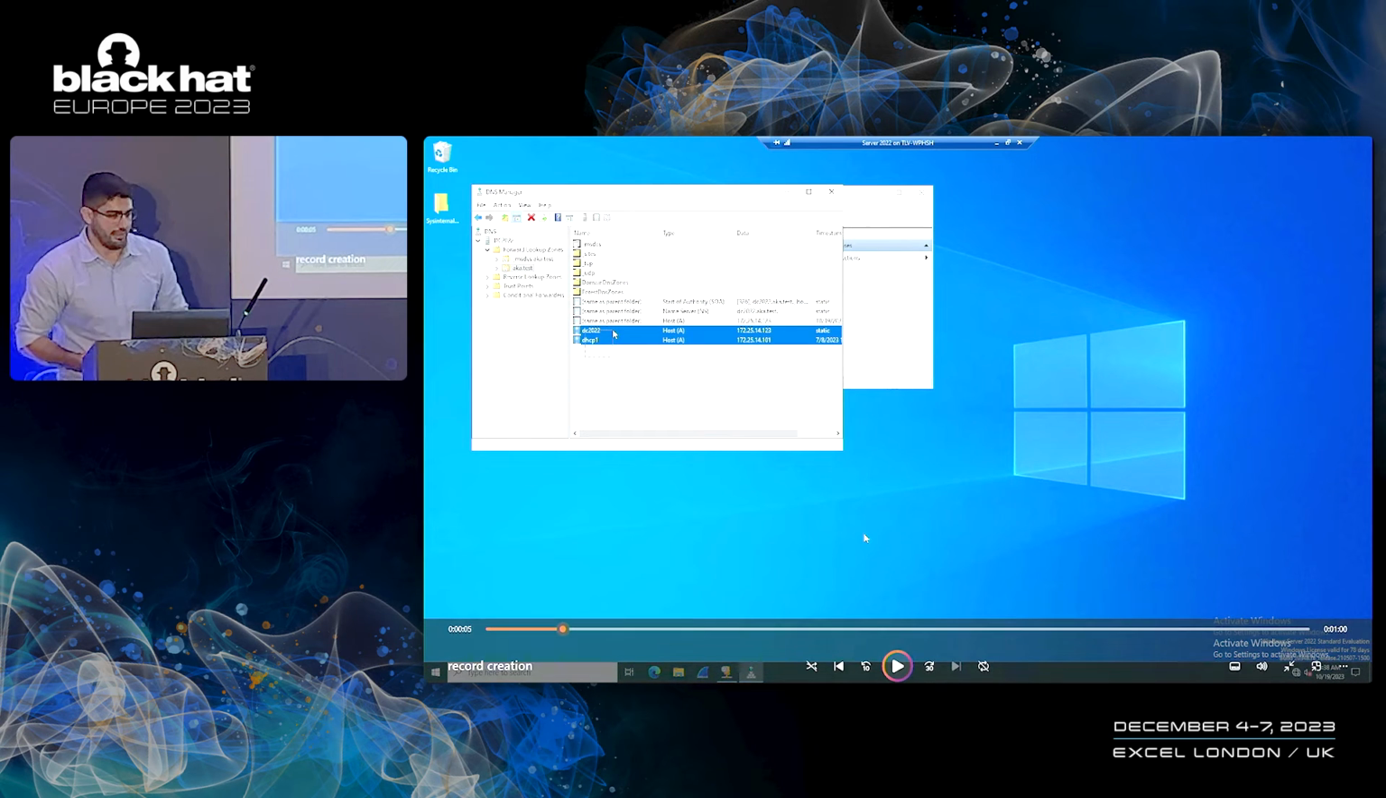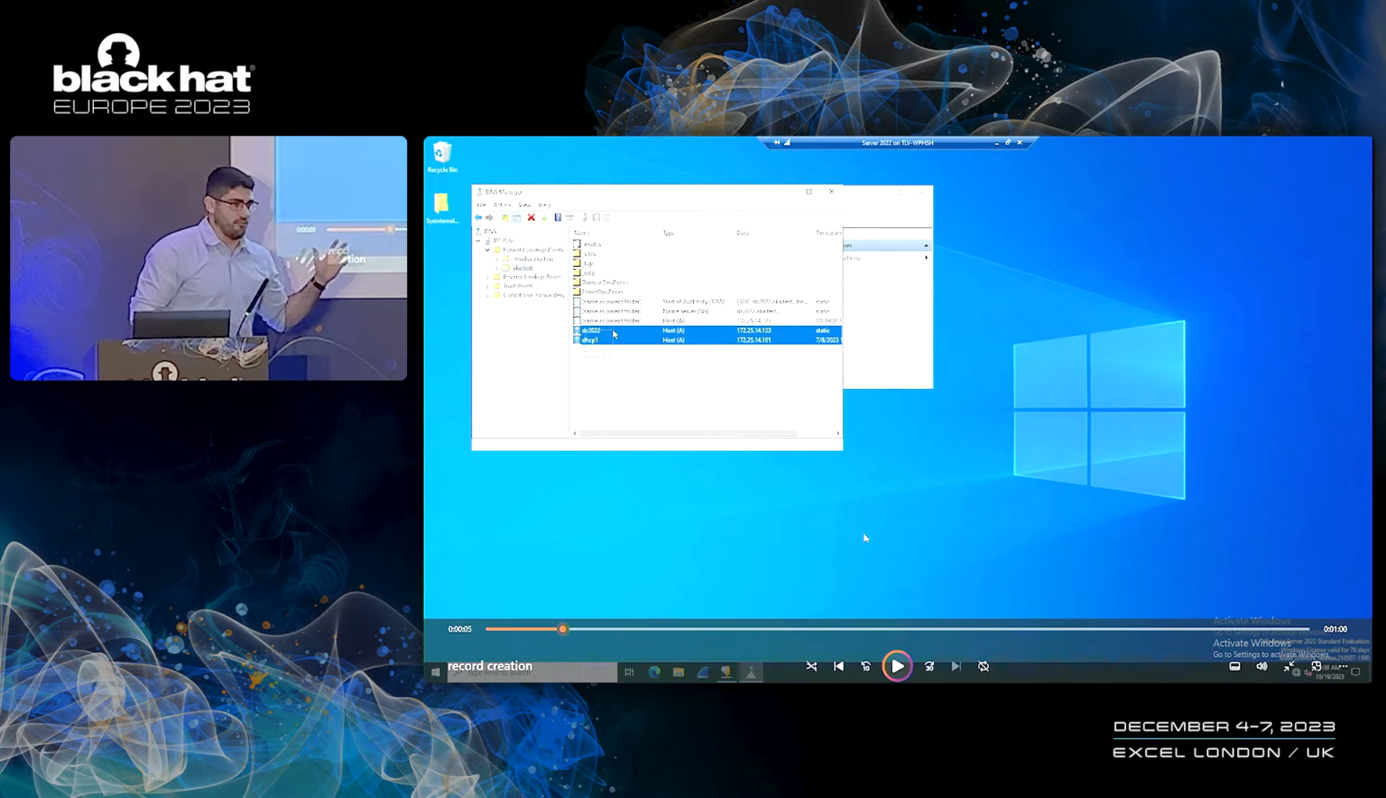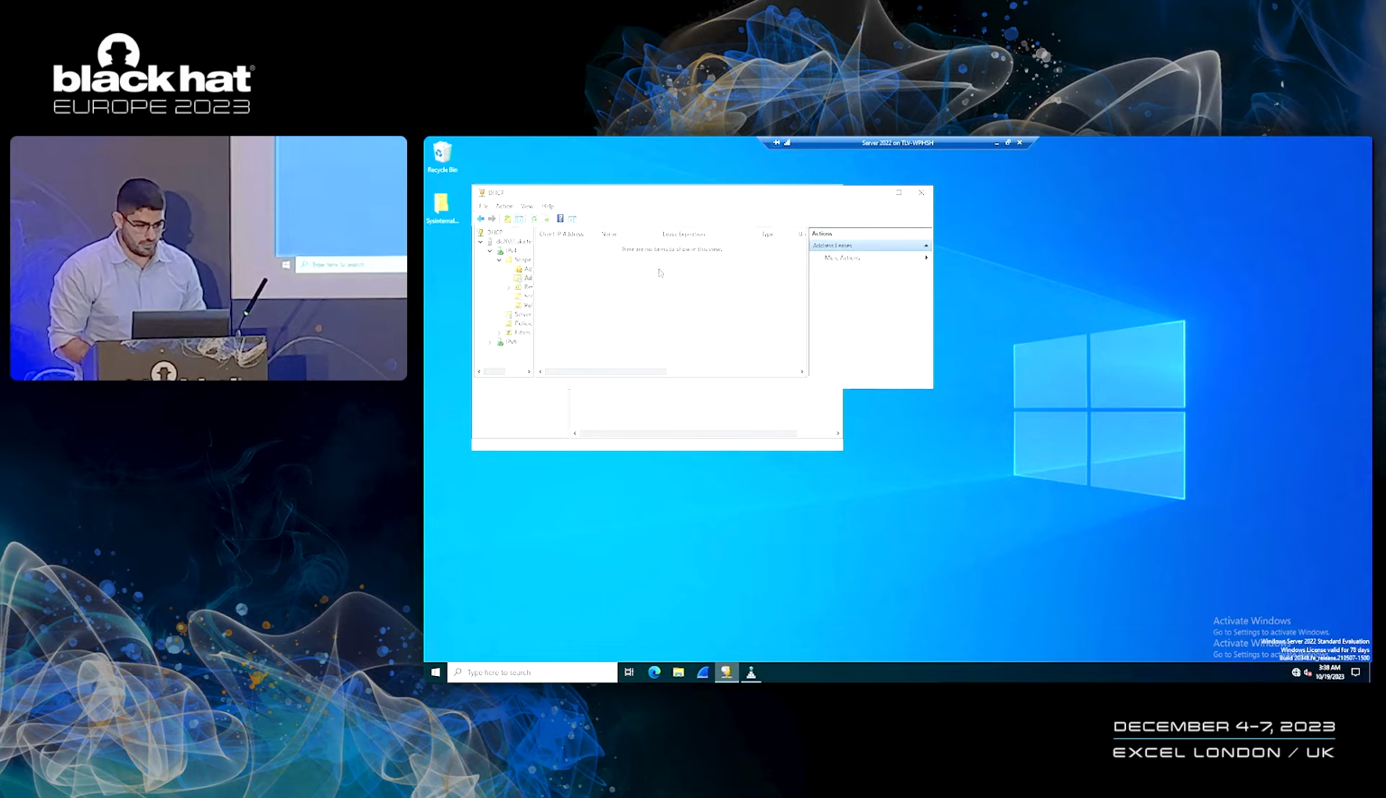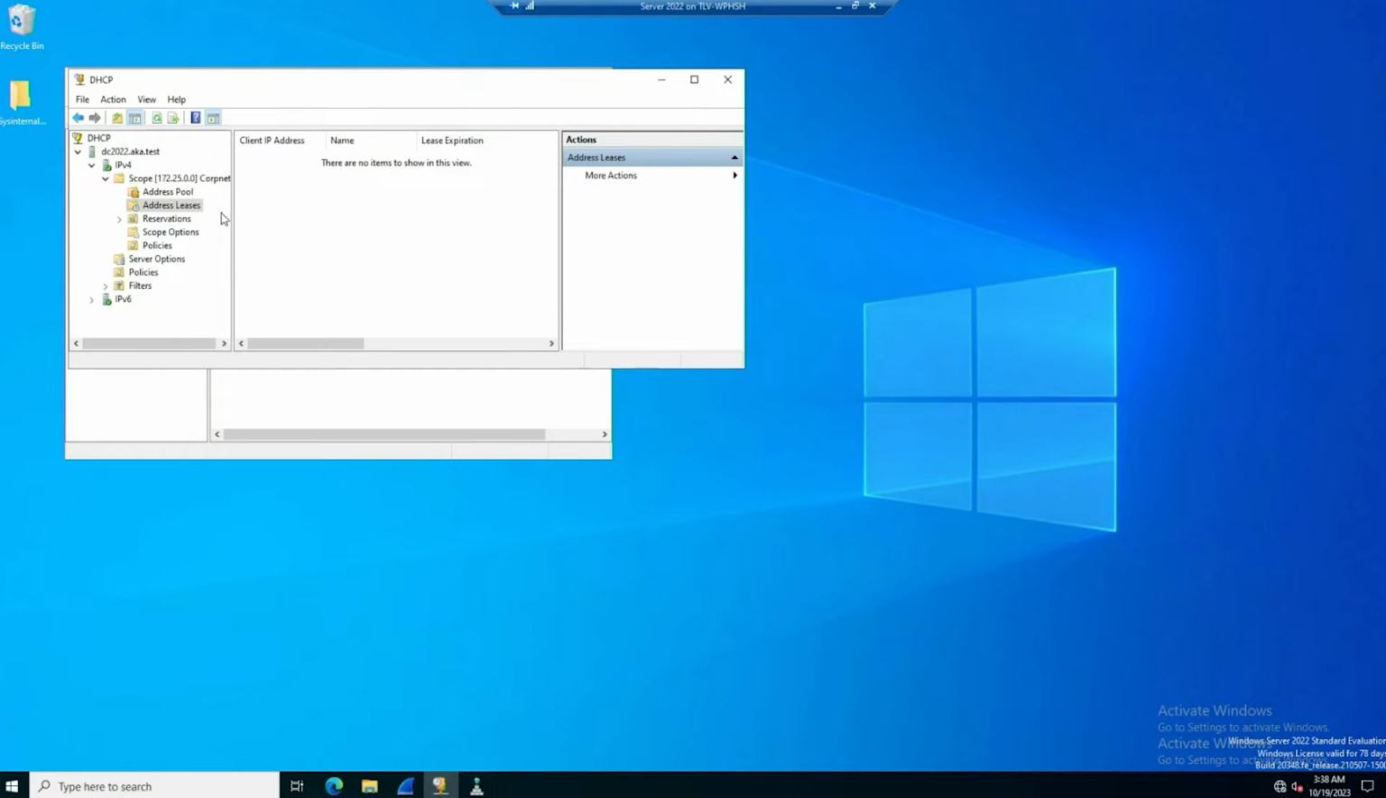So here we have a DNS server, which is also a DHCP server. We can see that we currently have only 2 DNS records inside our DNS zone. And we now go to our DHCP console. And here we can see that we have no DHCP clients.